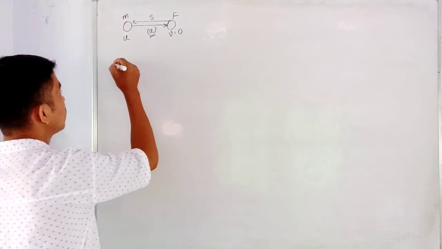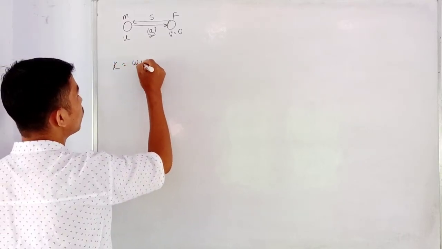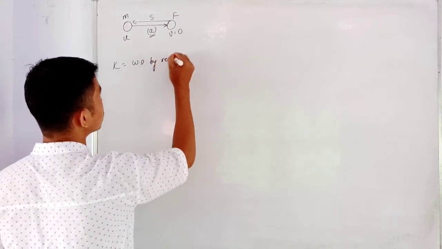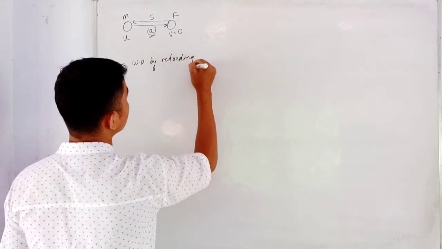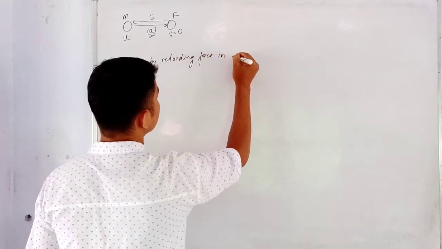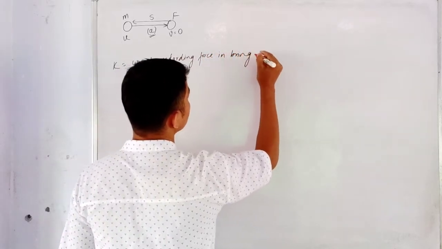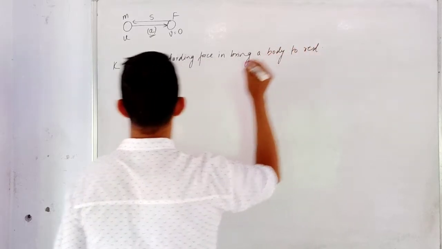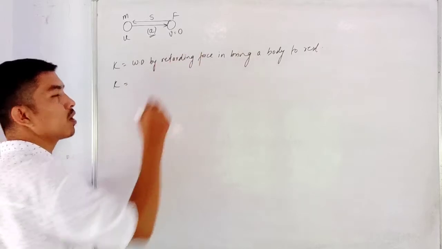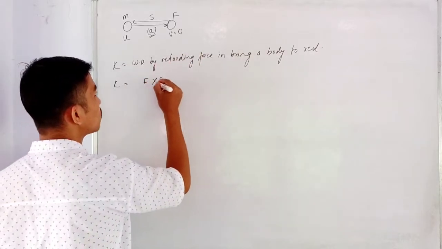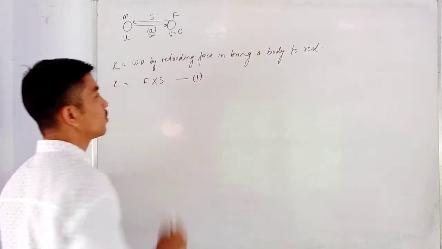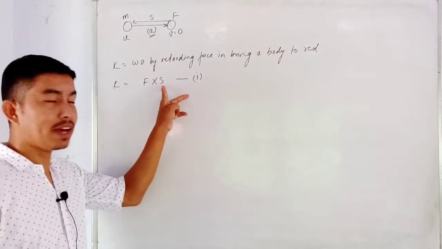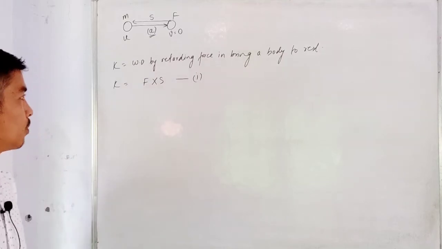So from the definition, the kinetic energy is equal to the work done by the retarding force in bringing a body to rest. So I have K is equal to, now the formula of work done is the force into the displacement. I'll keep it as equation 1. Now what will I do? I'll substitute the value of F and I'll find the value of s and then put them in the given equation.